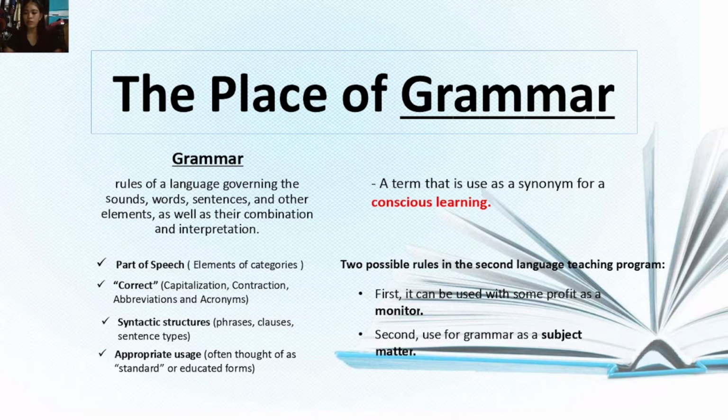Second one is used for grammar as a subject matter. So this one also has a result for language acquisition. However, this topic would be discussed by the other reporters in our group. So let's just have a short summarization about this topic. Okay, so next one.